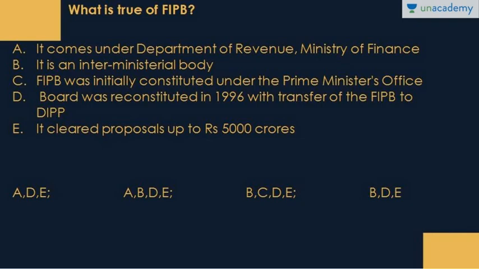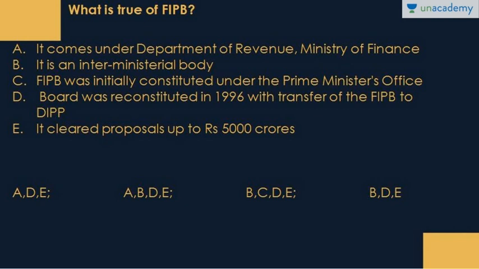Next, what is true of FIPB or Foreign Investment Promotion Board? A. It comes under Department of Revenue, Ministry of Finance. B. It is an inter-ministerial body. C. FIPB was initially constituted under the PMO. D. Board was reconstituted in 1996 with transfer of FIPB to DIPP. DIPP is Department of Industrial Policy and Promotion. E. It cleared proposals up to rupees 5,000 crores.